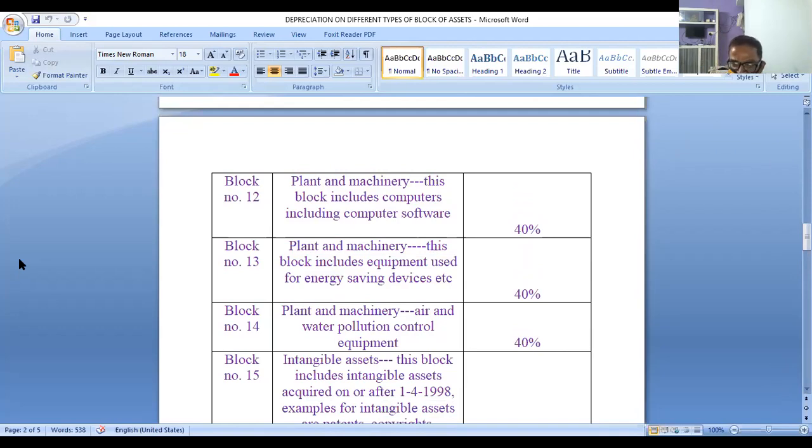Now, if the problem says energy saving devices, you have to calculate at the rate of 40%. And if it is air and water pollution control equipment, you have to calculate 40%. So remember: depreciation on books, computers, energy saving devices, and air and water pollution control equipment is 40%, which you calculate by default. They will not mention it in the problem.